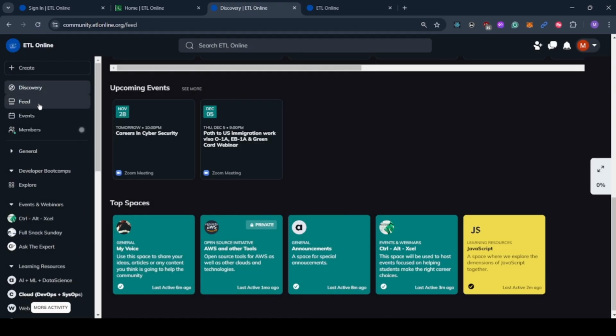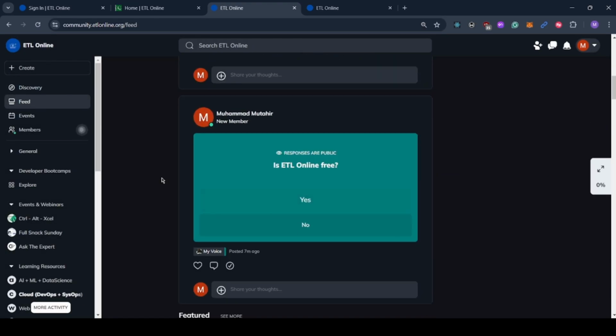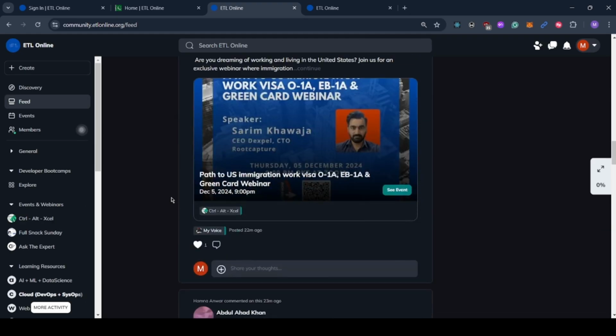Next up, we have Feed. Feed is a place that will have all the posts. Everything that we post in Feed will be shown over here.